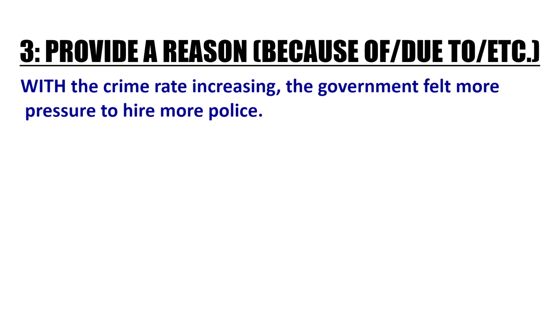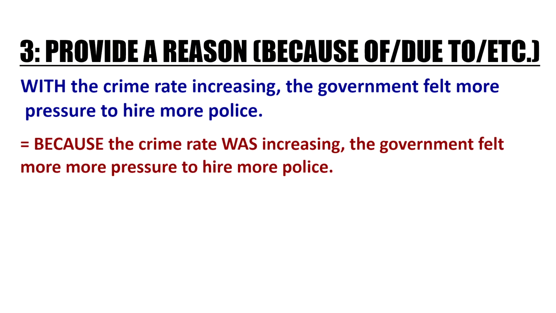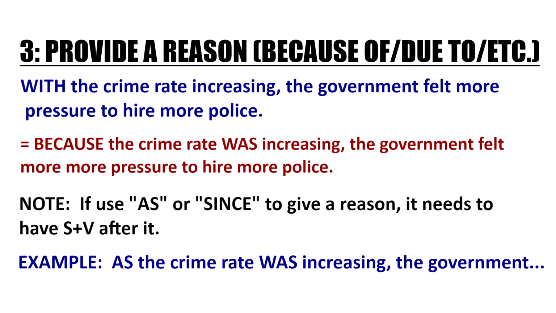With the crime rate increasing, the government felt more pressure to hire more police. So, why did the government feel more pressure? Because the crime rate was increasing. Now, I could also use the word as, but if I use as to give a reason, I need a subject plus verb. So I could say, as the crime rate was increasing. However, with, I need a noun form. So with the crime rate increasing. So this is a reason the government hired more police.